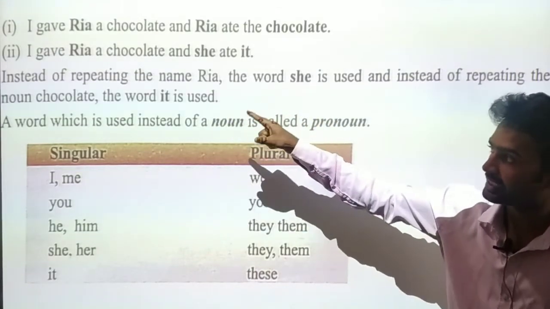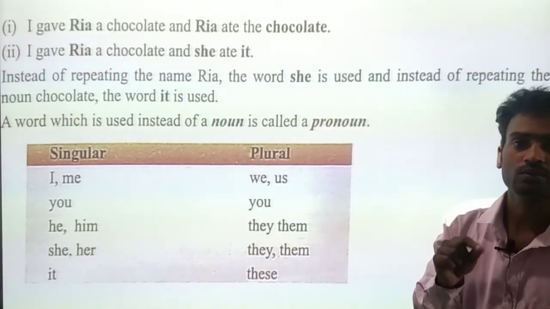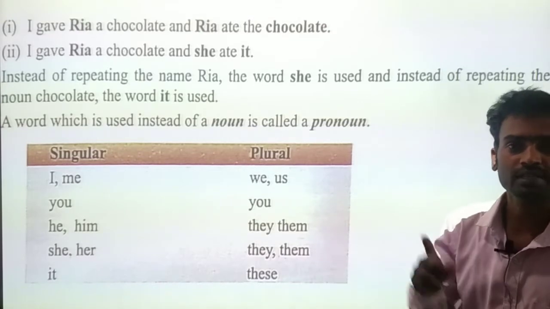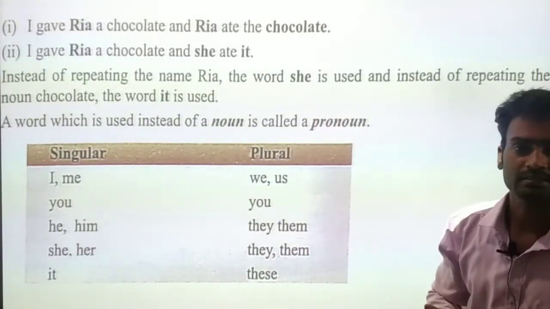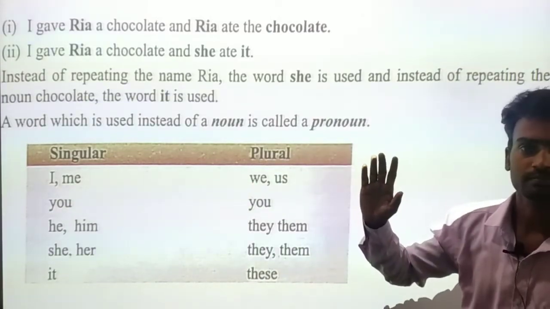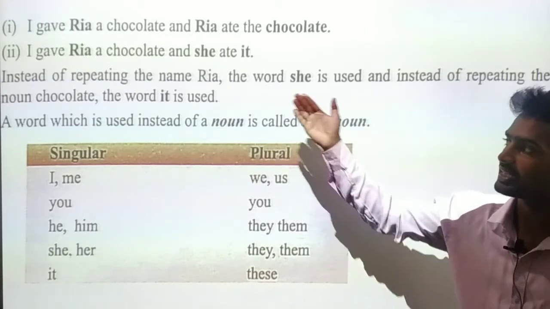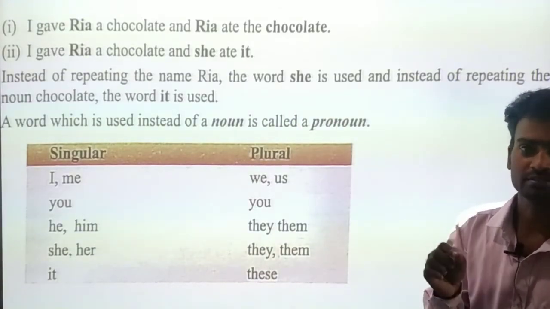Instead of repeating the name Ria, in the first sentence they repeat the noun Ria twice. But in the second one they did not repeat it. Instead of Ria they used the pronoun she.